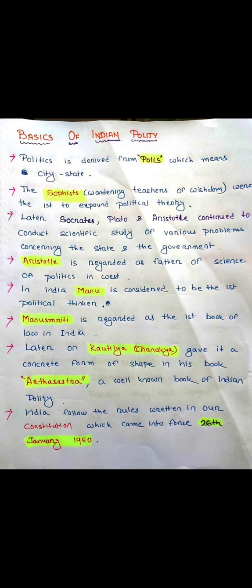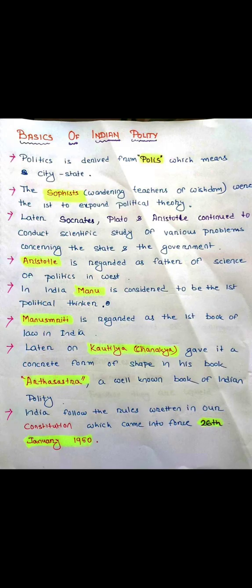But in India there was another political thinker known as Manu in the Vedic era, and Manu is considered to be the first political thinker of India. The Manusmriti, the book written by Manu, is regarded as the first book of law in India, and it was written in the Vedic era.